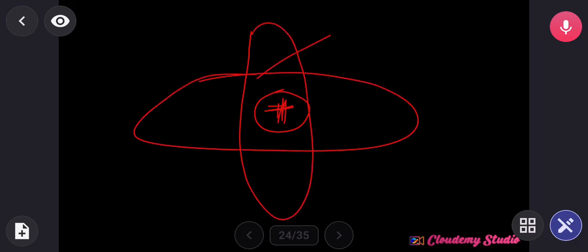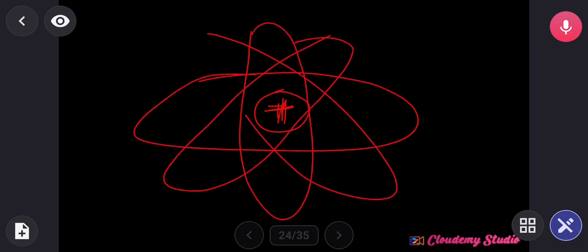So this is how his model looks. He said an atom is mostly empty space with a concentrated center, which is the nucleus, and the empty space, which is the volume of the atom, has negatively charged particles revolving around it, just like the planets revolve around the sun. They call this the planetary model of an atom.